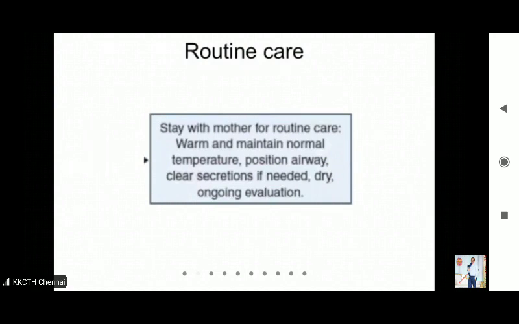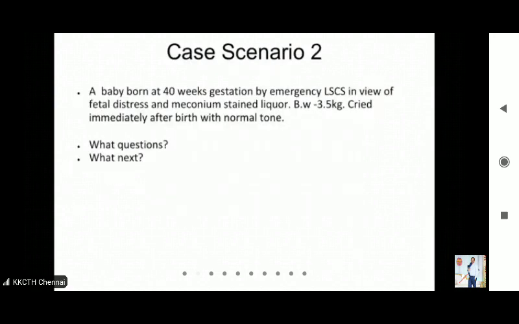Okay, right. The next scenario is a baby born at 40 weeks gestation by emergency LSCS in view of fetal distress and meconium stained amniotic fluid. Birth weight 3.5 kilos, cried immediately after birth and normal tone. So again, what questions will you ask? The same questions: term, breathing or crying, tone. So all 3 are yes. Again, this baby is going to require the same.